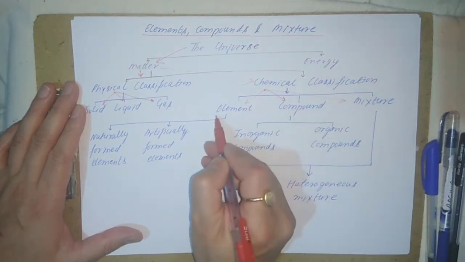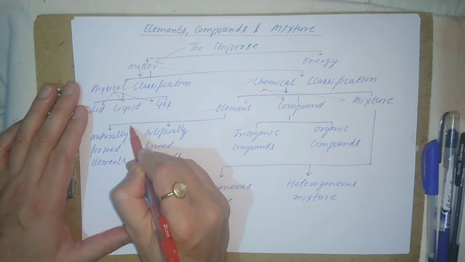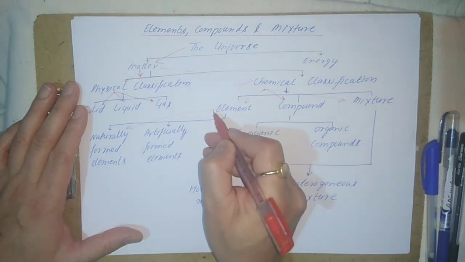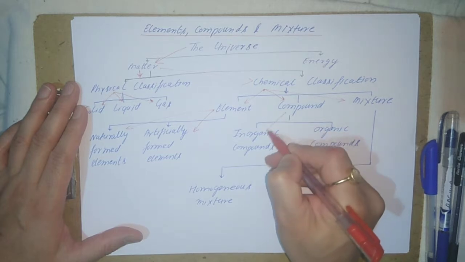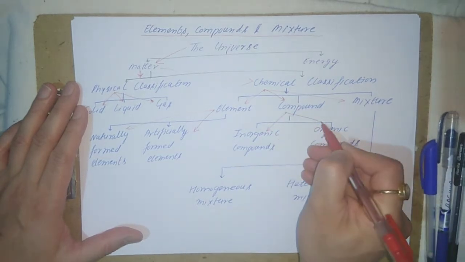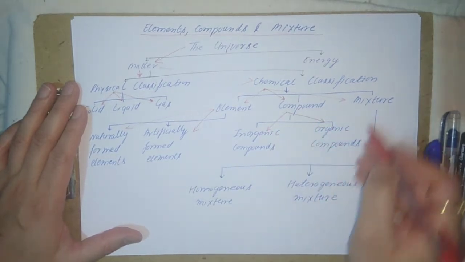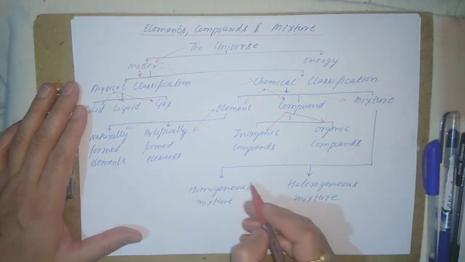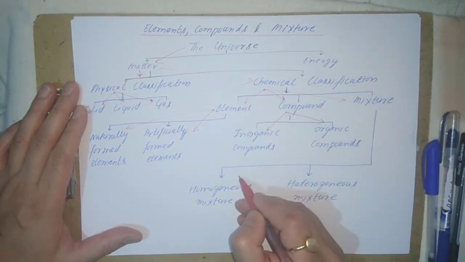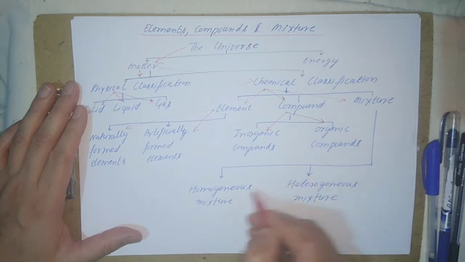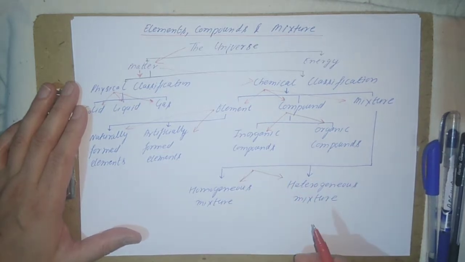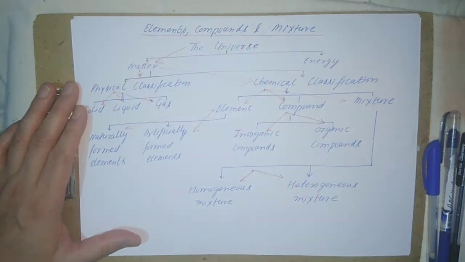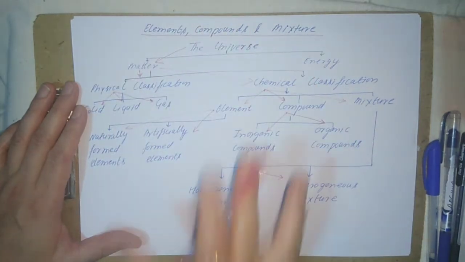The element is further divided into naturally formed elements and artificially formed elements. The compound is divided into inorganic and organic compound. Then the mixture is divided into homogeneous mixtures and heterogeneous mixtures.